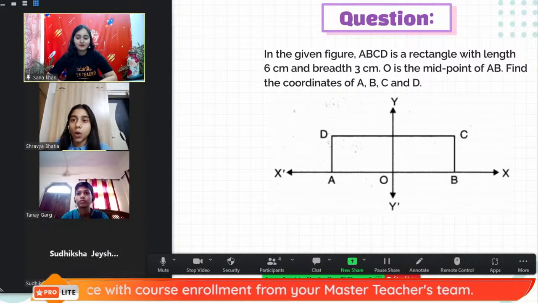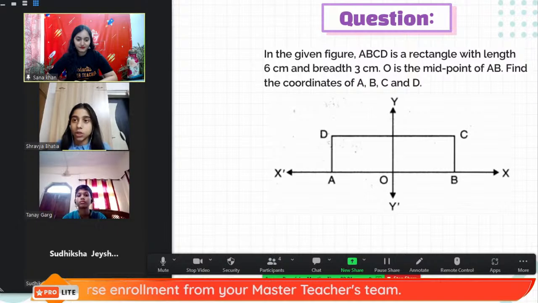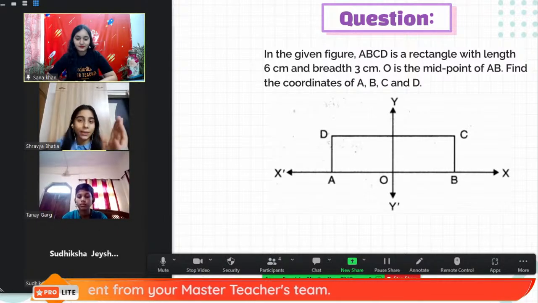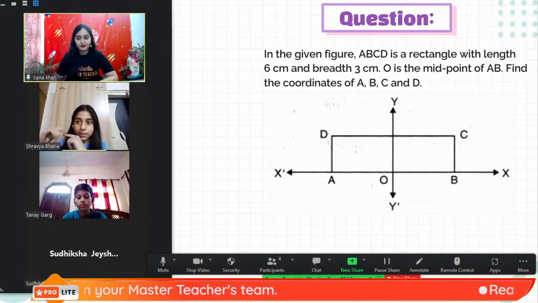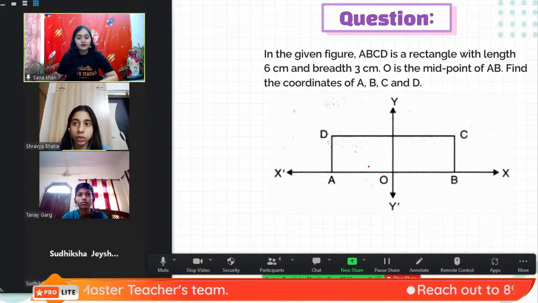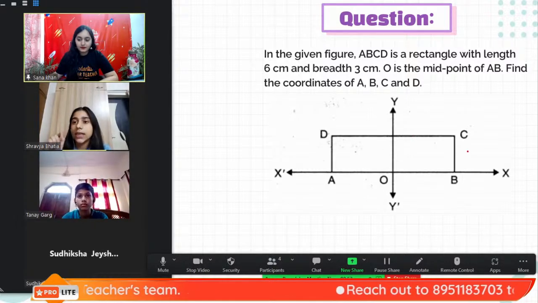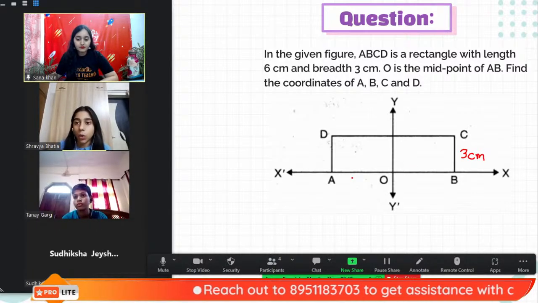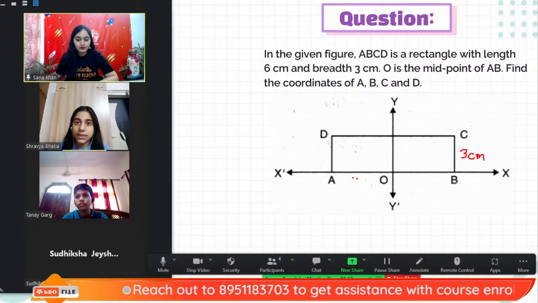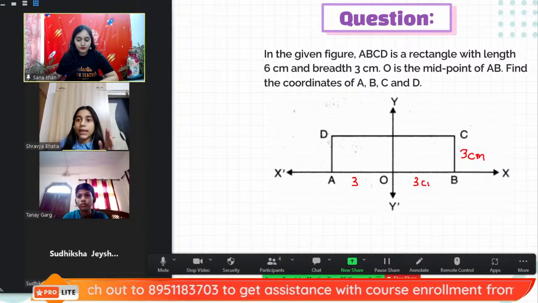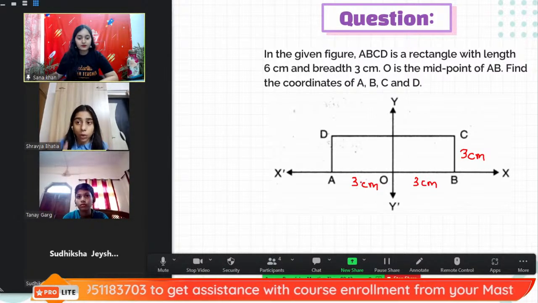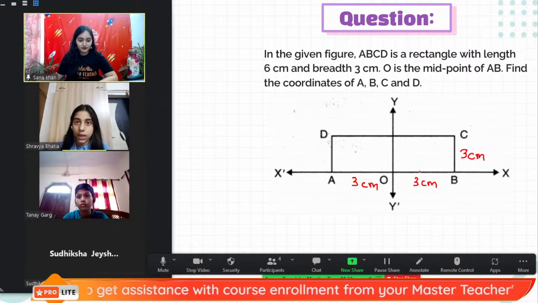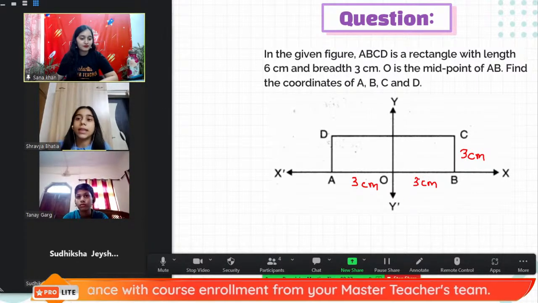Find the coordinates of A, B, C and D. So over here it is given that the length of AB is 6, and CB and DA length is also 3. So it is given that O is the midpoint of AB. Over here we can conclude that OA is equal to OB as it is the midpoint. When AB is 6, AO and OB will be half of 6. So this is going to be 3 centimeter.